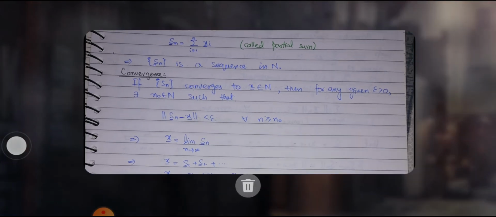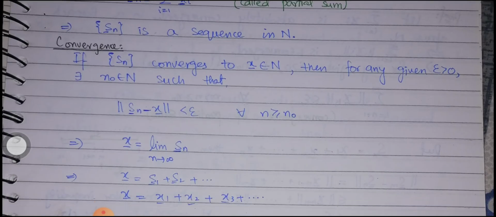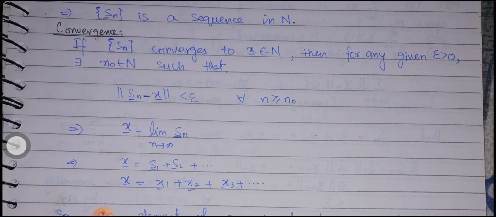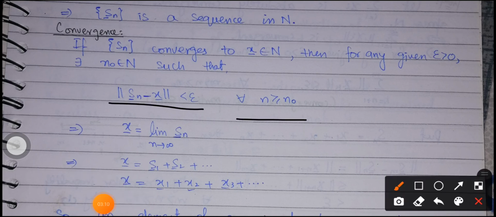Next we have how we can apply or explain this: we can write an element of the norm space as an infinite collection of other elements. So here you can see that the norm of Sn minus x is less than epsilon for all n greater than or equal to n naught. That is, x is equal to the limiting value of this sequence, the limit as n approaches infinity of Sn.